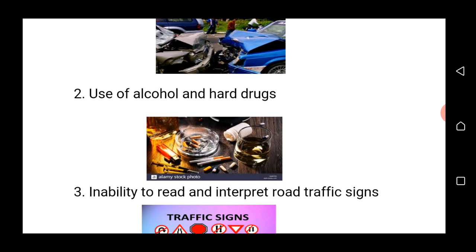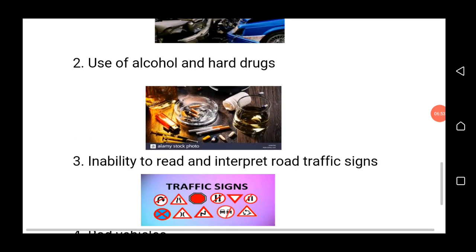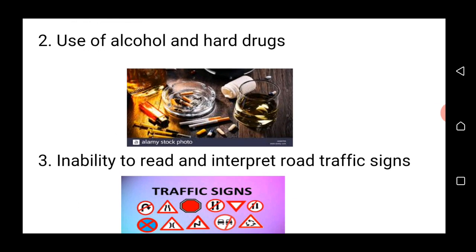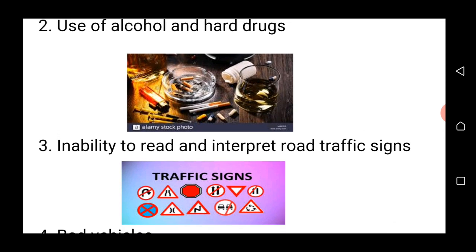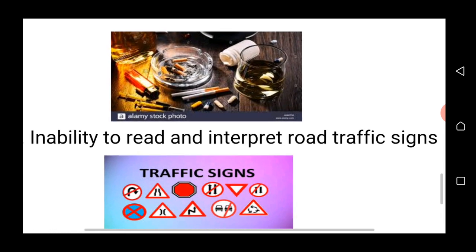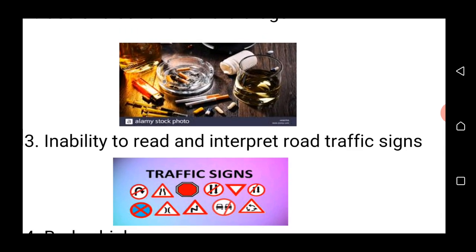The third one here is inability to read and interpret road traffic signs. Some motorists, some road users in general do not know or could not interpret the traffic signs. So even when they see them, they mean nothing to them, and this might lead to accident. You must all learn this, even as children.